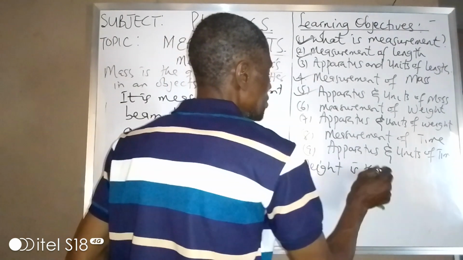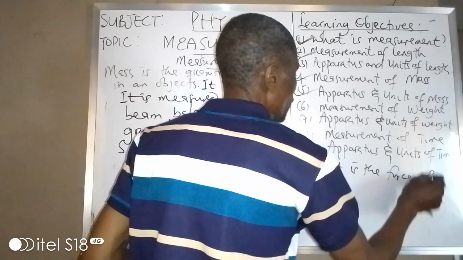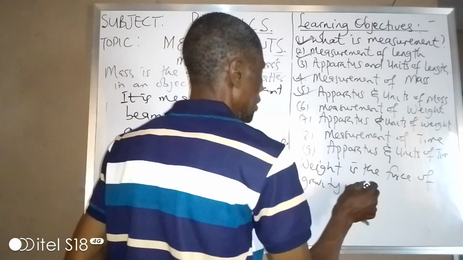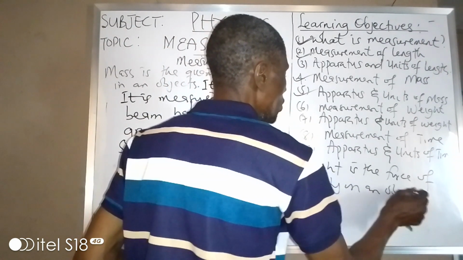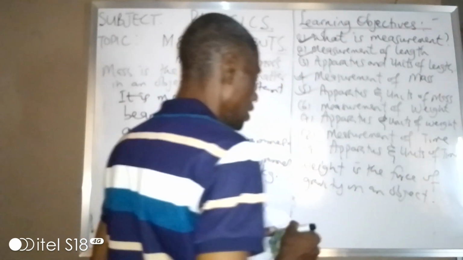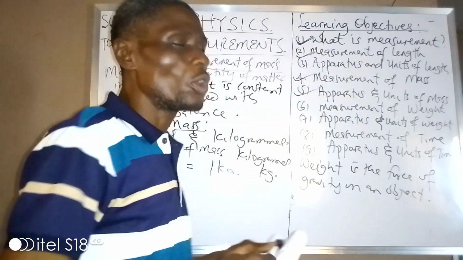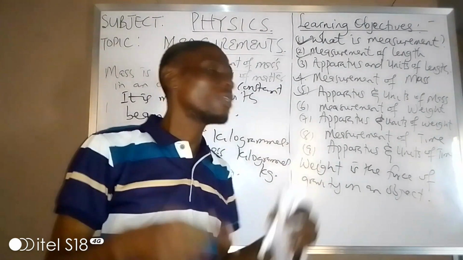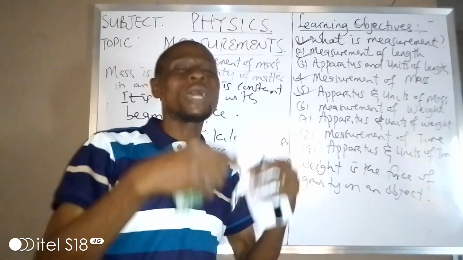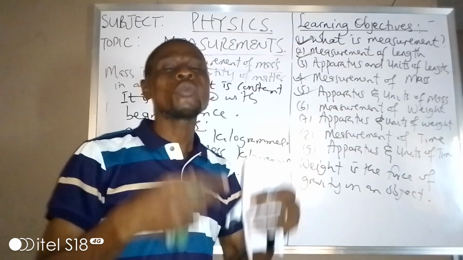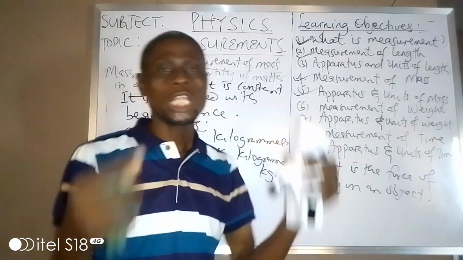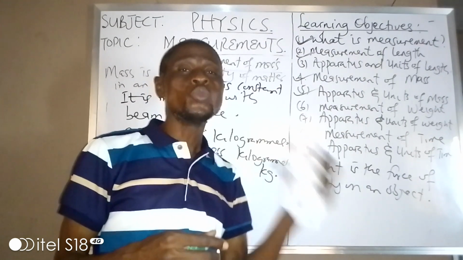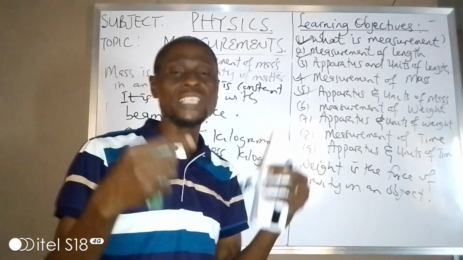Weight is the force of gravity on an object, or what we call the gravitational pull on an object. So when you are talking about weight, you are talking about force. Force is synonymous with weight. That is why both weight and force are measured in the same unit.